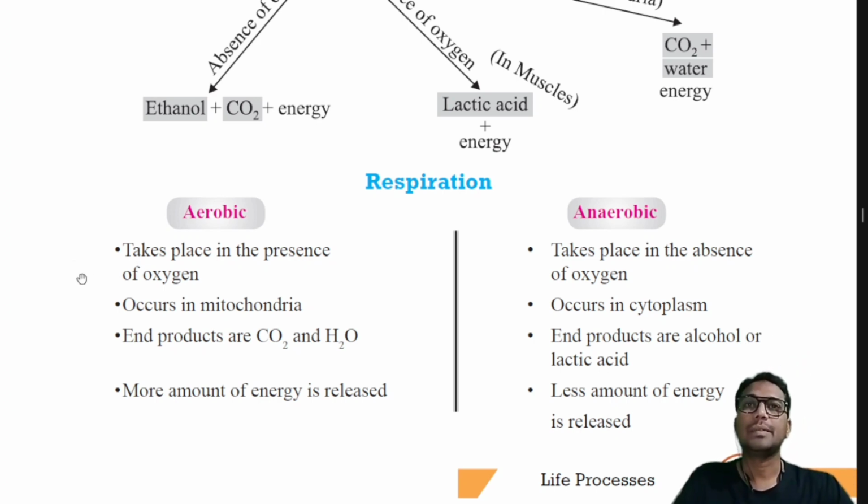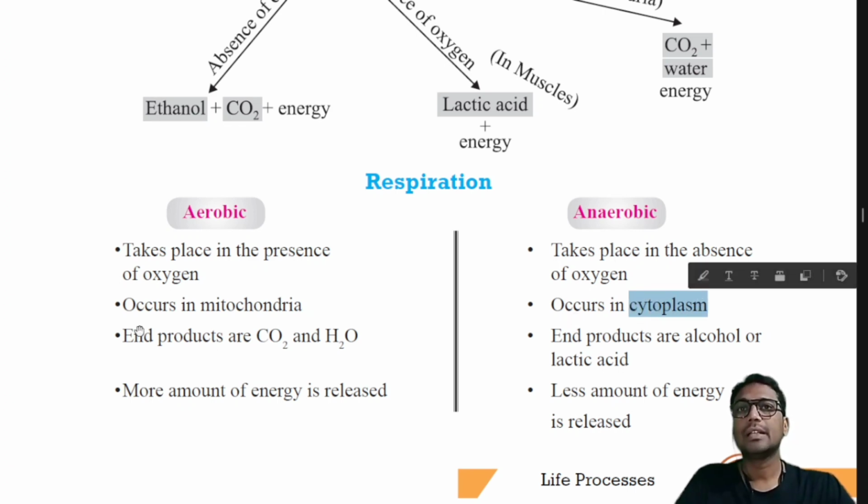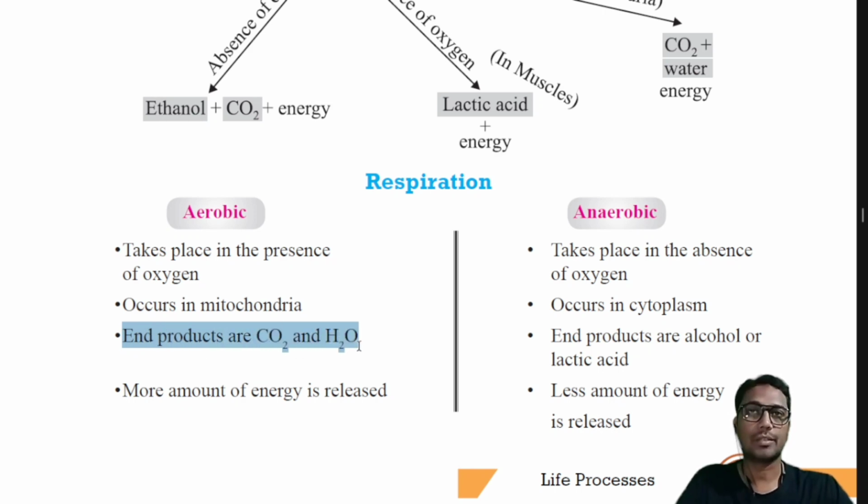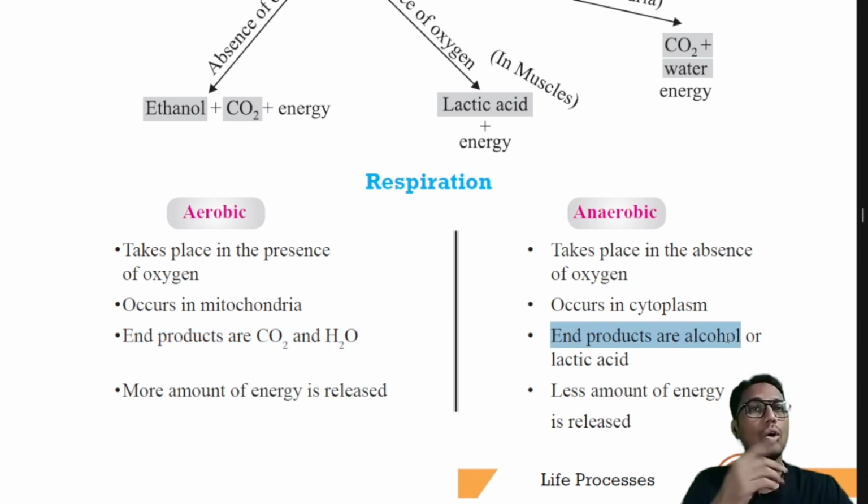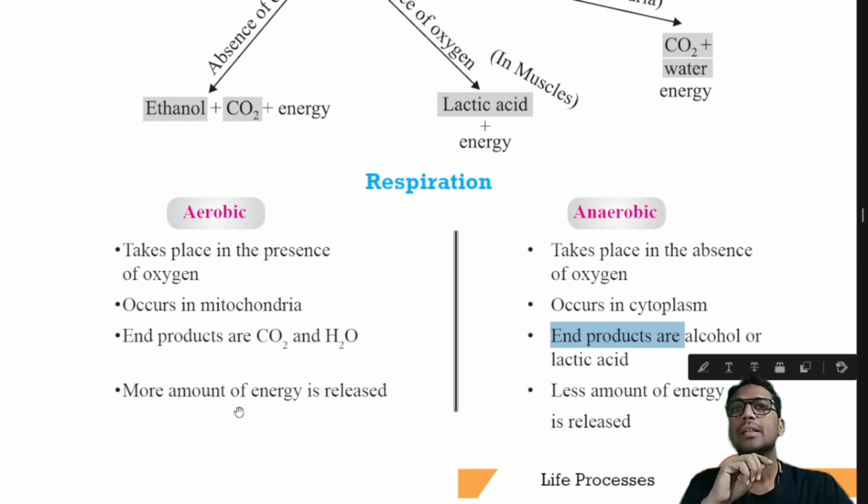So aerobic respiration takes place in the presence of oxygen, whereas anaerobic respiration takes place in the absence of oxygen. Aerobic respiration occurs in the mitochondria, whereas anaerobic respiration occurs in the cytoplasm. The end products are carbon dioxide and water, right? Whereas the end products in case of anaerobic respiration are alcohol or lactic acid.